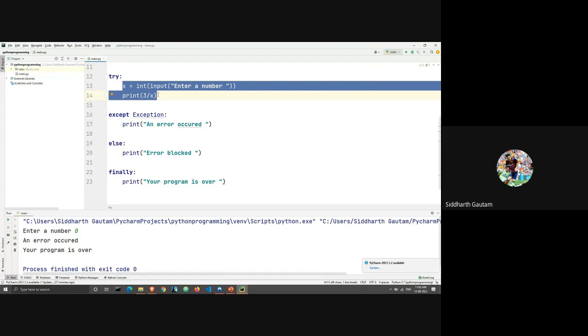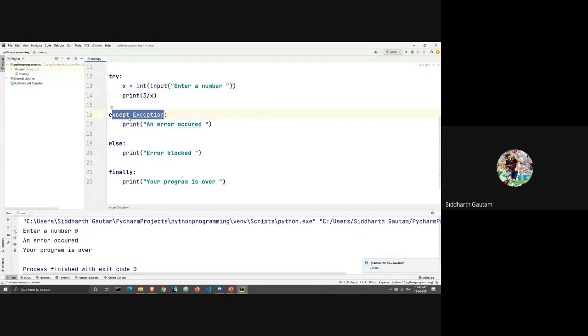In case it doesn't run, in case there's an error, then it will go to the next block, which is the except block. In case there's an error, then instead of executing the code inside the try block, it will execute the code inside the except block. This is how the pairing of try and except happens. Once again, if there's an error, then the except block will get executed, and if there's no error, then the try block will get executed.